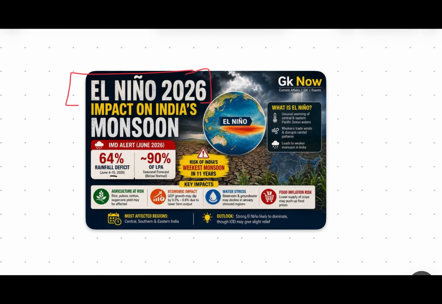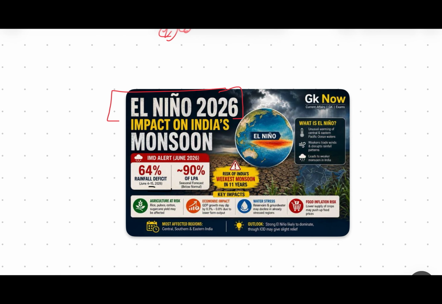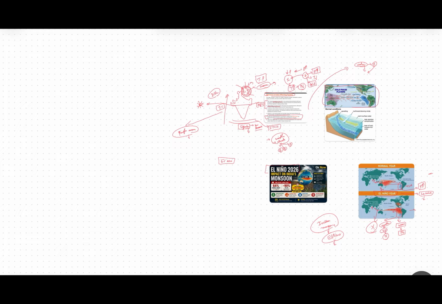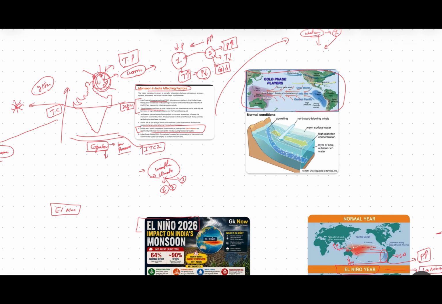And it is projected by the Indian Meteorological Department that in 2026 there will be a huge impact of El Nino on India's monsoon. So I hope you understand how El Nino works and how it impacts the Indian monsoon. Let me wind it up in a second.